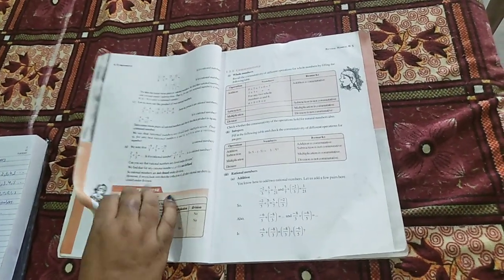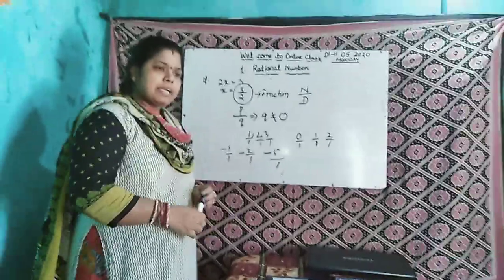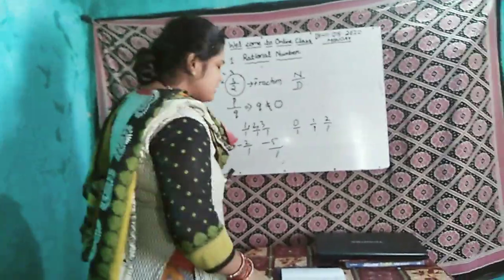So first we see whether the closure property is satisfied by natural numbers, whole numbers or integers.